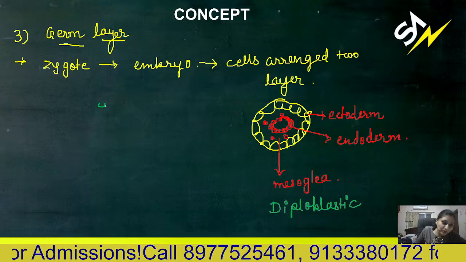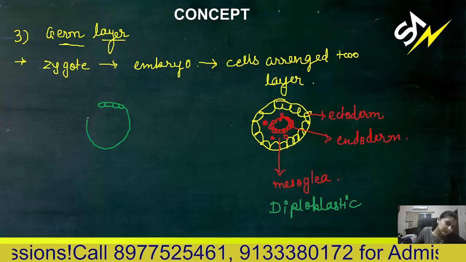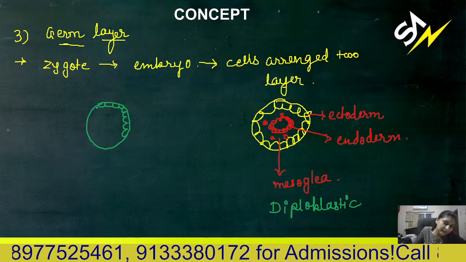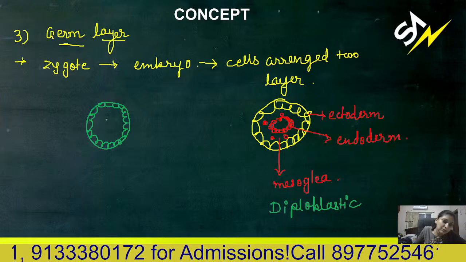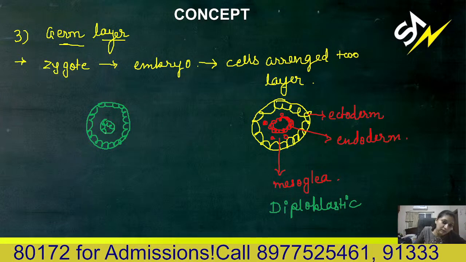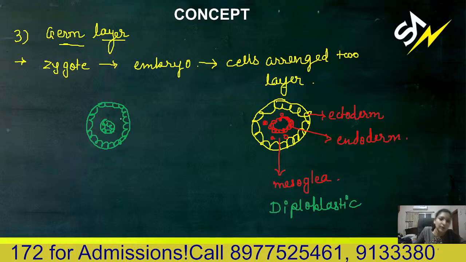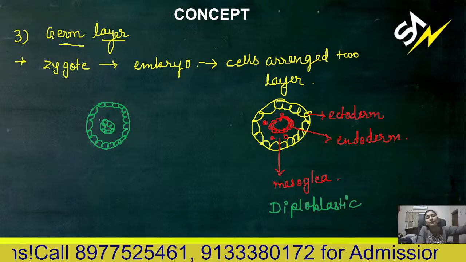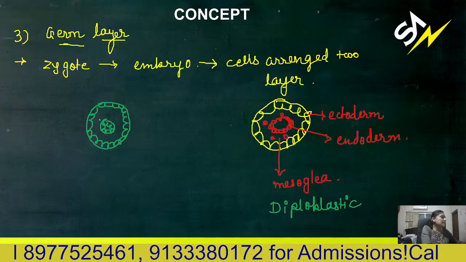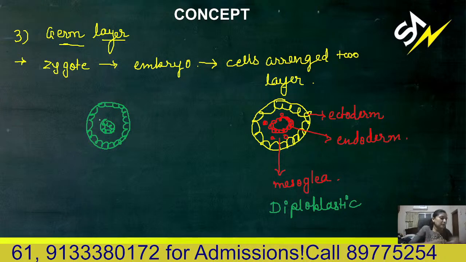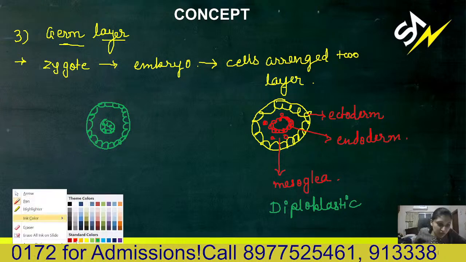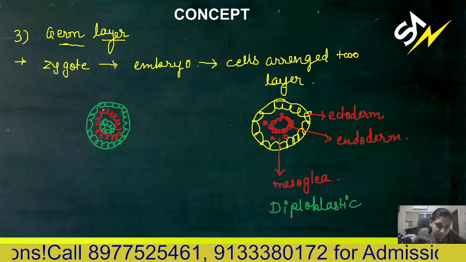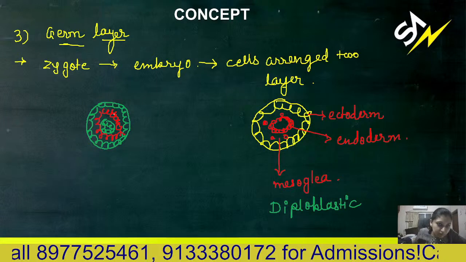Now, if the outer layer is completely formed, that is ectoderm, and the innermost layer is also completely formed, endoderm, and in between the second layer is also completely formed, then mesoderm is complete. You can see this second layer is also completely formed. So our three layers are completely formed.